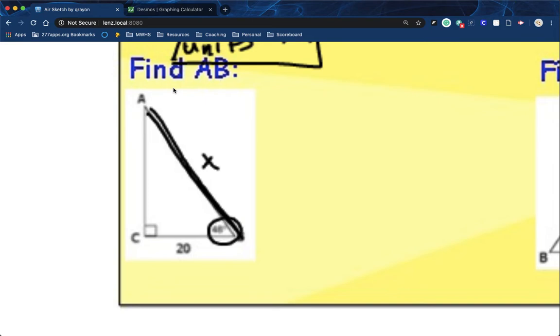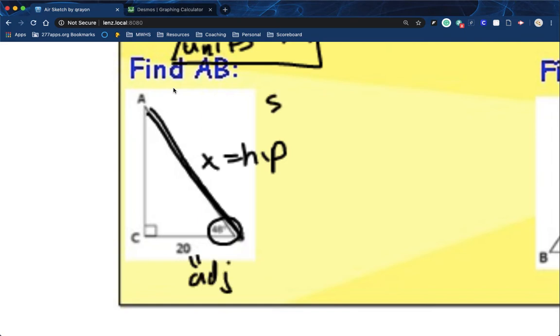That is supposed to say 48 right there, so on your notes you probably need to clarify that. That should say 48 is my reference angle. I've already identified X as the hypotenuse, and 20 is right next to it, so that is adjacent.